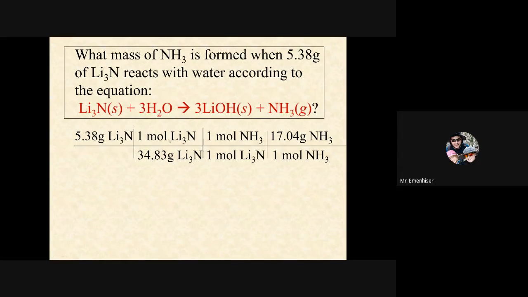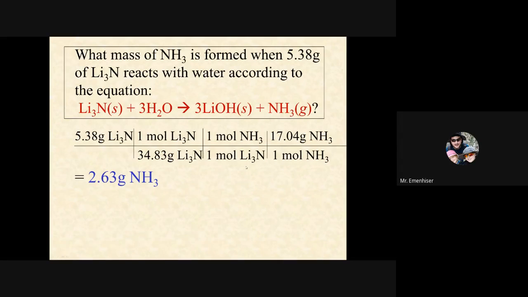So now we have moles of lithium nitride. And then from the balanced equation, we see that it's a 1-to-1 ratio because there is no coefficient in either of them. That means 1. And then we need the mass of our product. Now that we have moles of our product, NH3, we want mass. So we multiply by its molar mass from the periodic table. And we get 2.63 grams of ammonia.